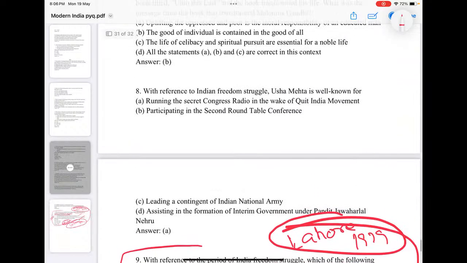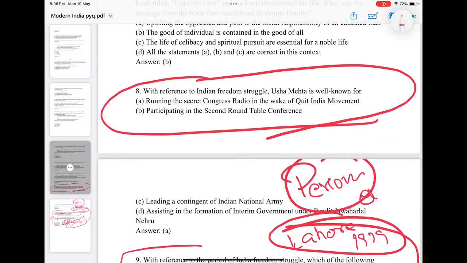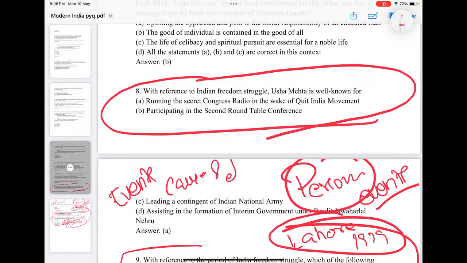Then there is a question with reference to the Indian freedom struggle about Usha Mehta. Here again I would say that these personalities or persons related to major events are important. These events, their cause and effect, and their link with other events, and especially the personalities related to them, are important for UPSC.